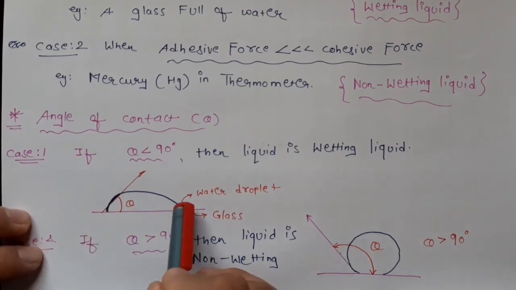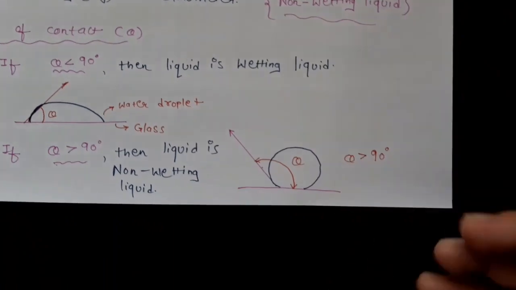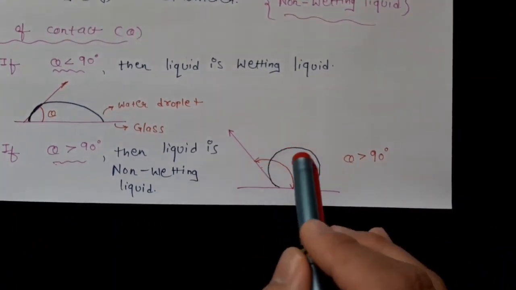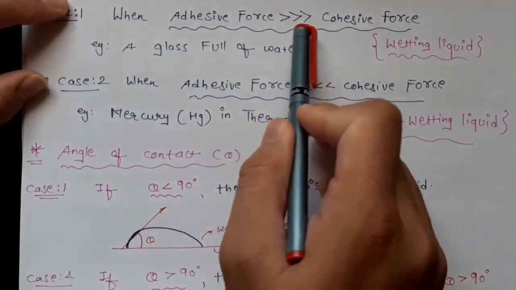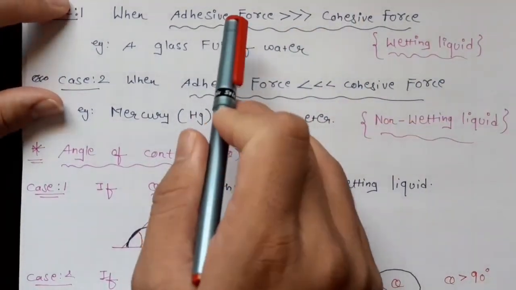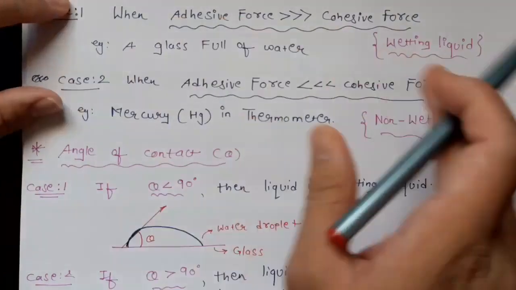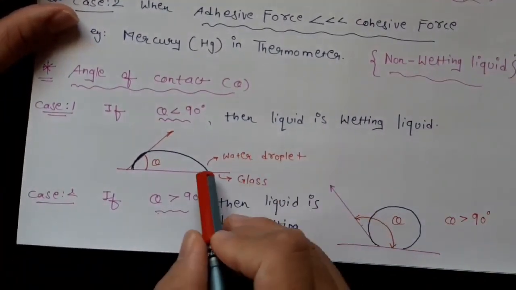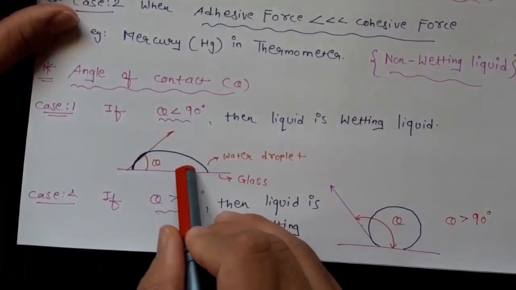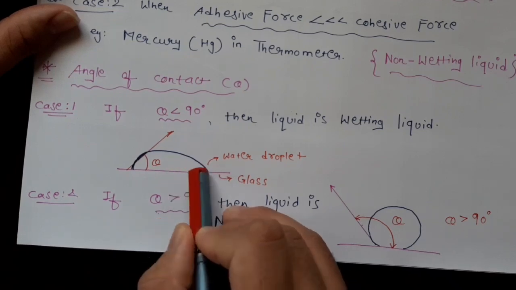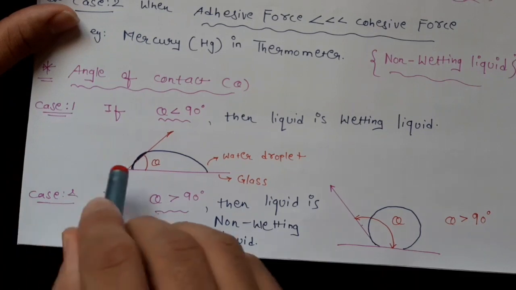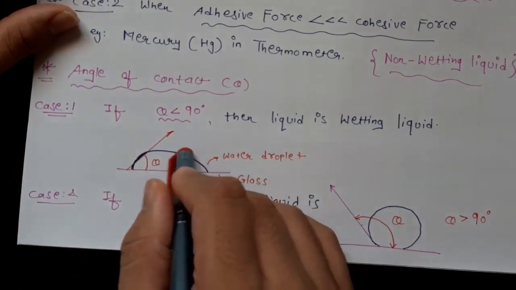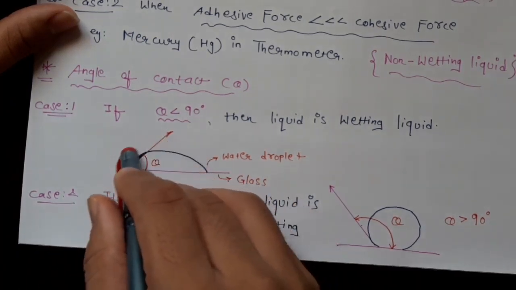Now why is the shape of this wetting liquid different from the shape of this non-wetting liquid? In the case of a wetting liquid, the adhesive force is much greater than the cohesive force. Adhesive force is the force which acts between the different particles of the component. That means there will be more attraction between the surface of the glass and the water droplet, so water will spread more on the surface of the glass. So the shape of this water droplet is like this.